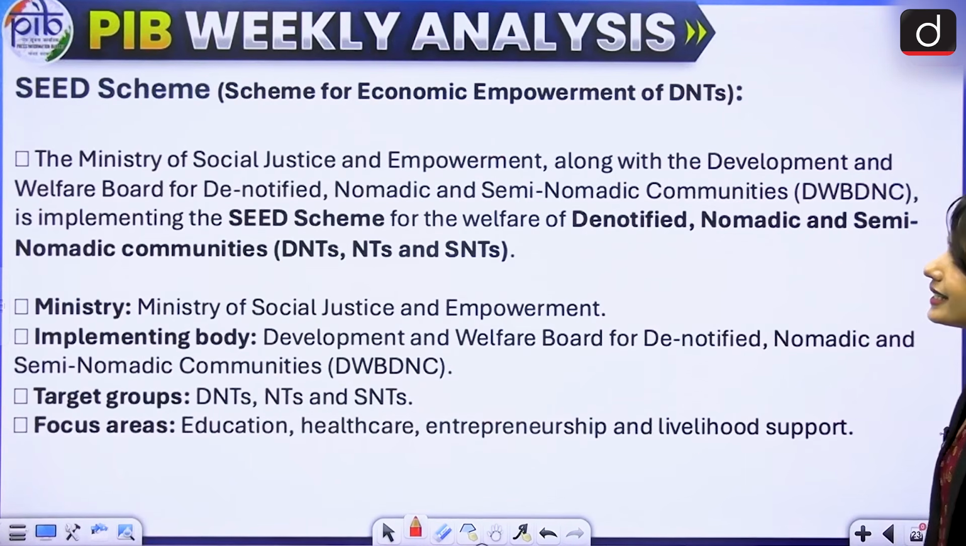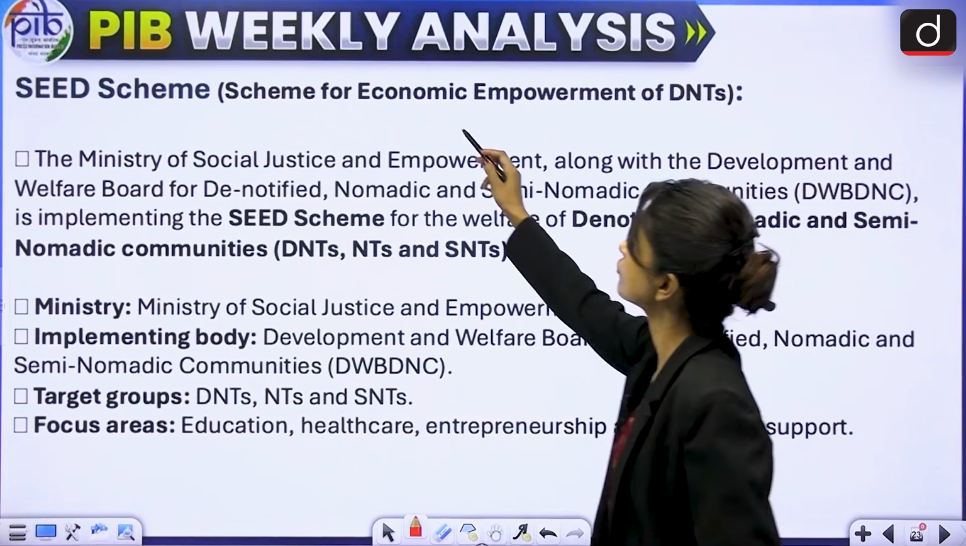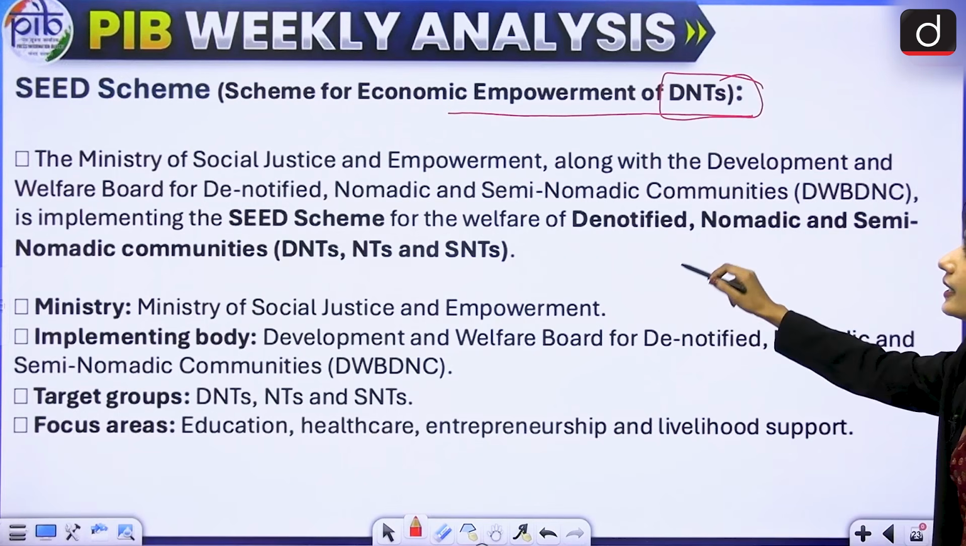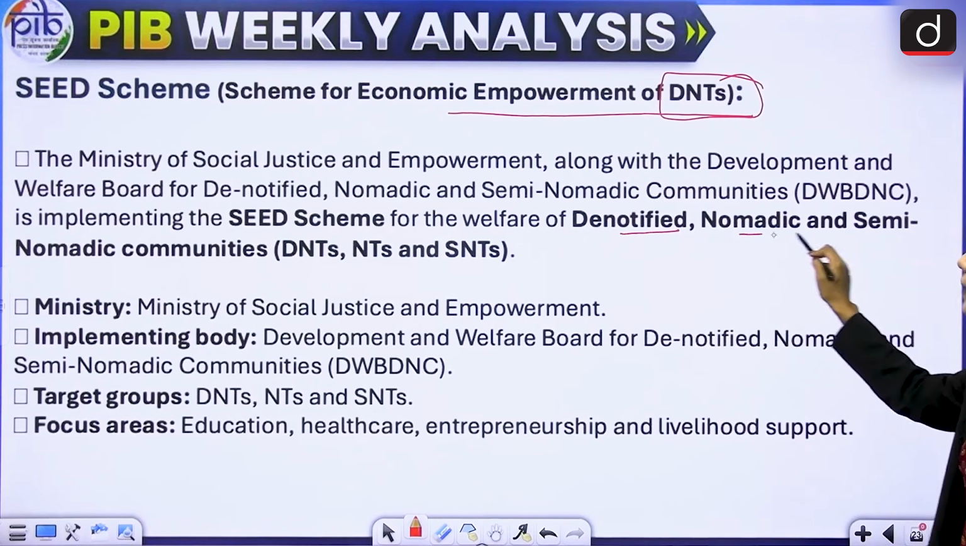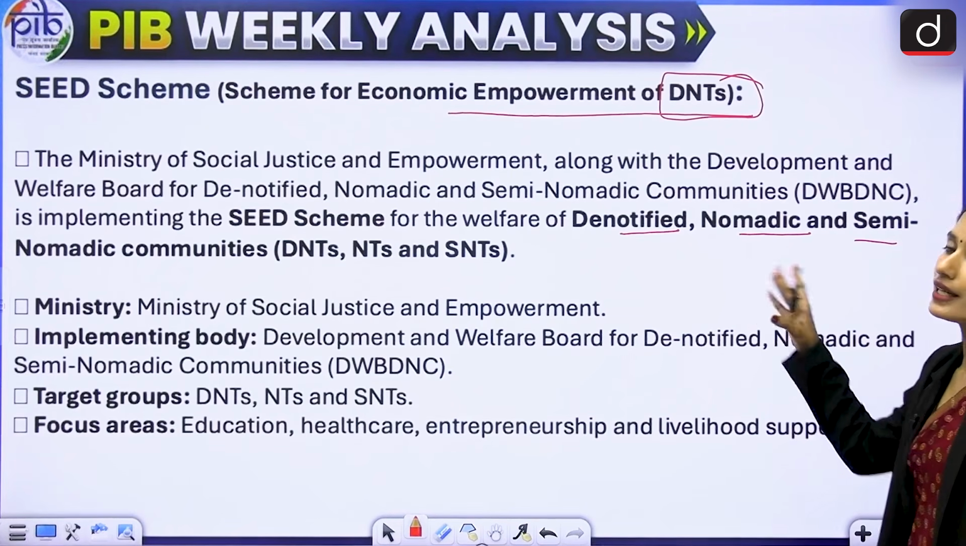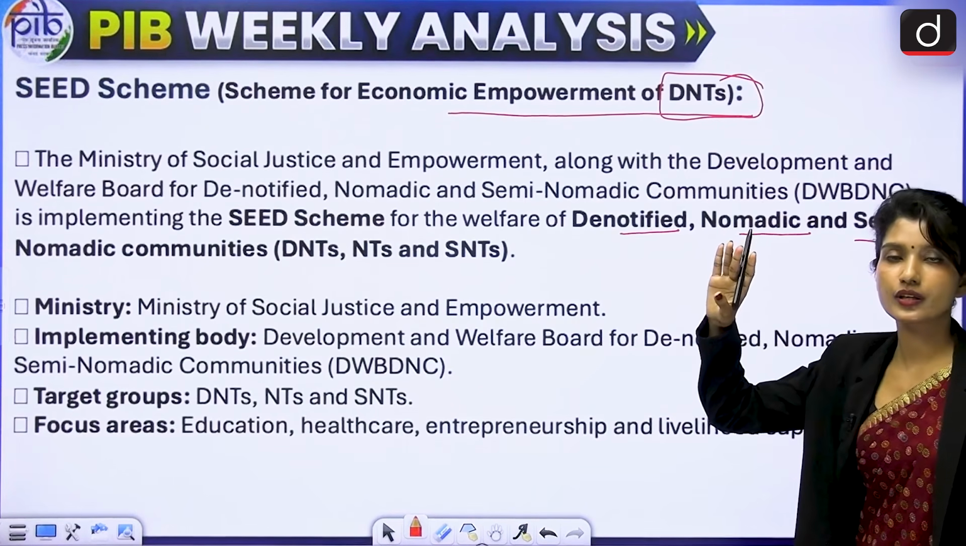Next is the SEED scheme. This is the scheme for economic empowerment of DNTs. What are DNTs? DNTs are denotified, nomadic and semi-nomadic communities. What are denotified communities? Denotified communities are the communities that were labeled as criminal tribes.